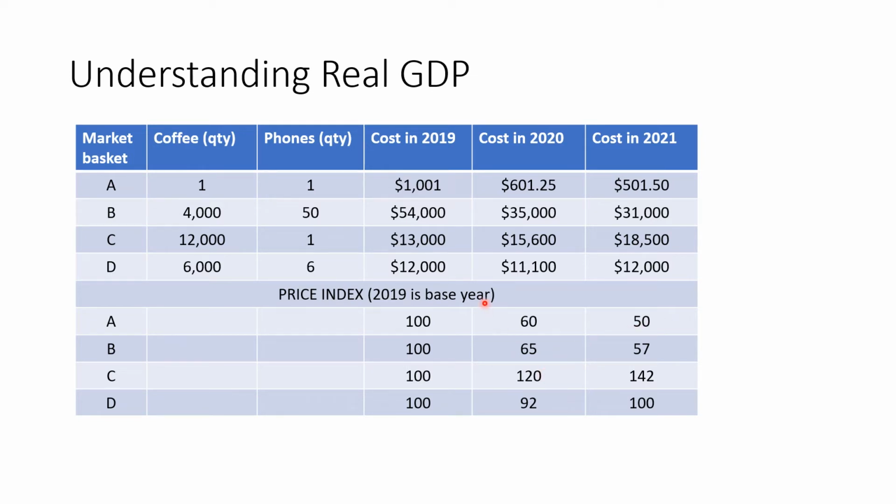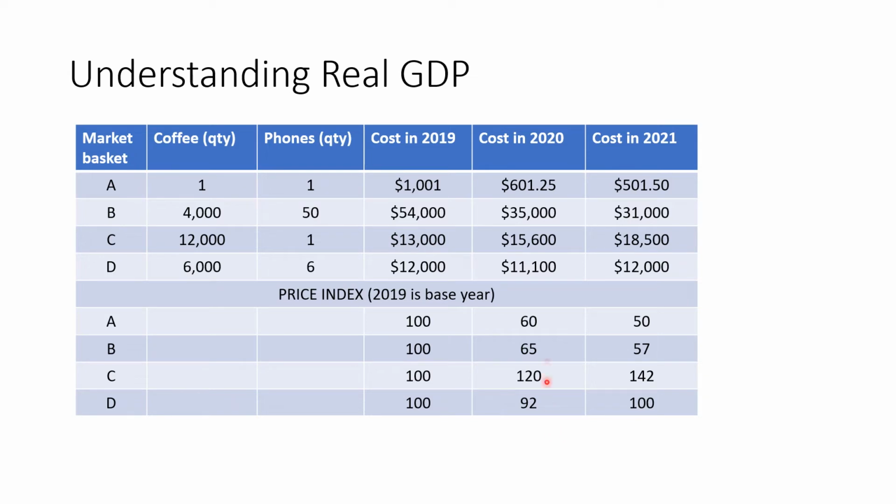When we come down here to say market basket C, we say, hey, this market basket costs $15,600. How much does that cost relative to what it cost in 2019? Well, it was 20% more, right? So you needed $120 for every $100 that you spent in 2019 for market basket C. Right? The price has gone up 20%. Inflation is 20%. Same thing here for the cost in 2021. Right? This price right here is 42% larger than this price right here.